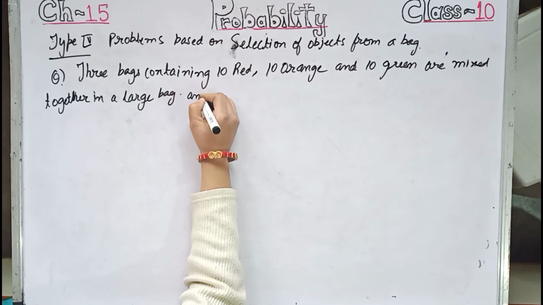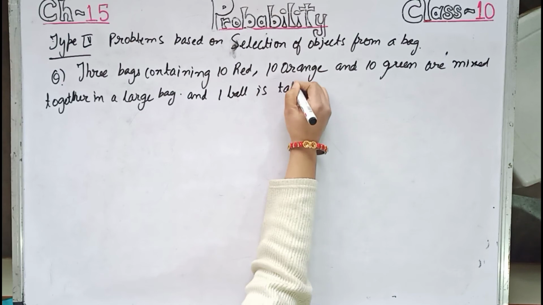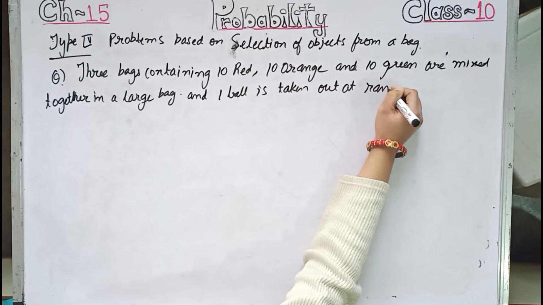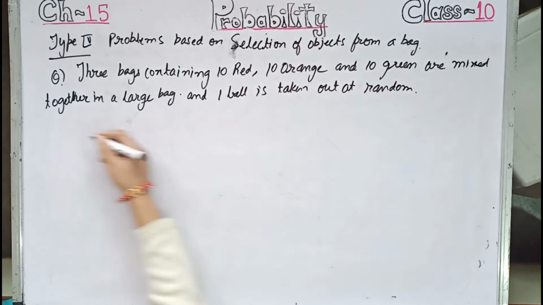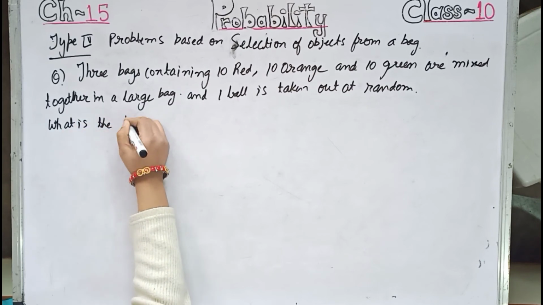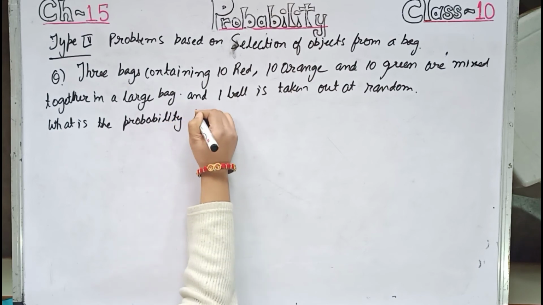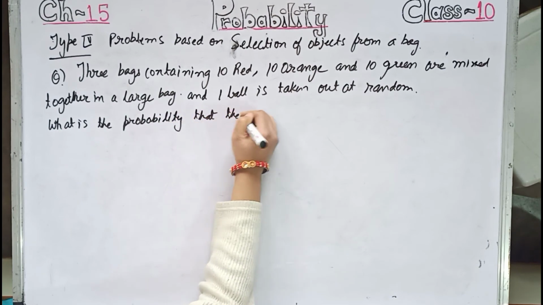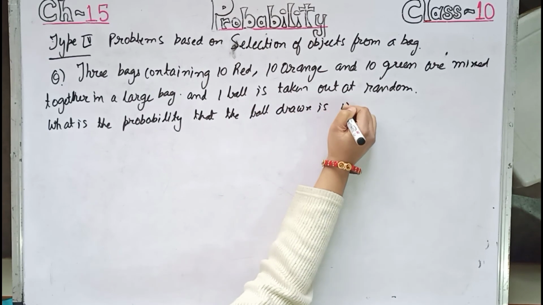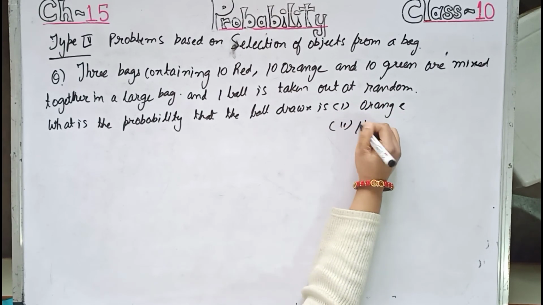A large bag, and one ball is taken out at random. What is the probability that the ball drawn is orange, and number 2, not orange.